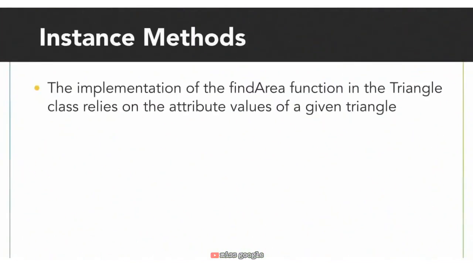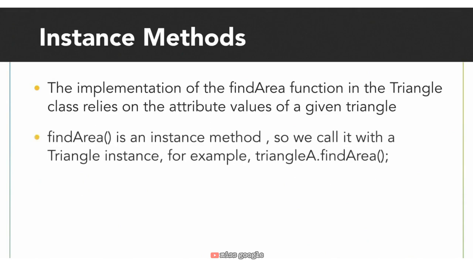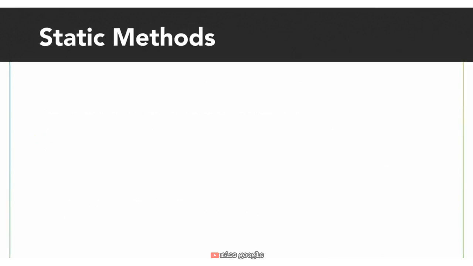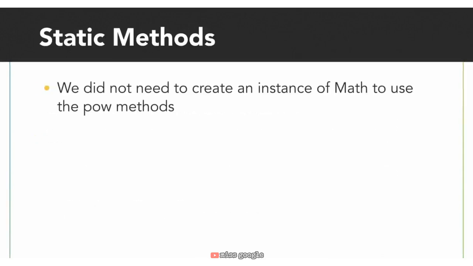The implementation of the findArea function relies on the attributes of a given triangle. The base might be 8 or 10 or 15. We don't know until the triangle is actually created. Because we have to have a triangle instance already created to use the findArea method, we can say findArea is an instance method. For Math.pow, we did not need to create an instance of Math in order to use the pow function. We just accessed the class and used the function we wanted.